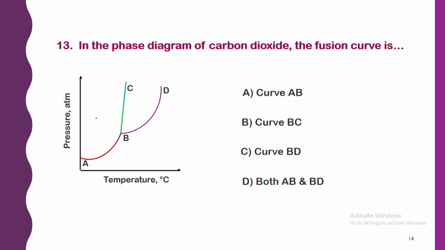Here we know that this is the solid part, always. Here is the liquid part. Here is the vapor part. So now the question is, fusion curve means solid is fused into liquid. So we require this conversion, solid fused into liquid. Therefore this is the curve where the fusion curve is, that is BC. So the right answer to this question is curve BC, known as the fusion curve for the carbon dioxide system.